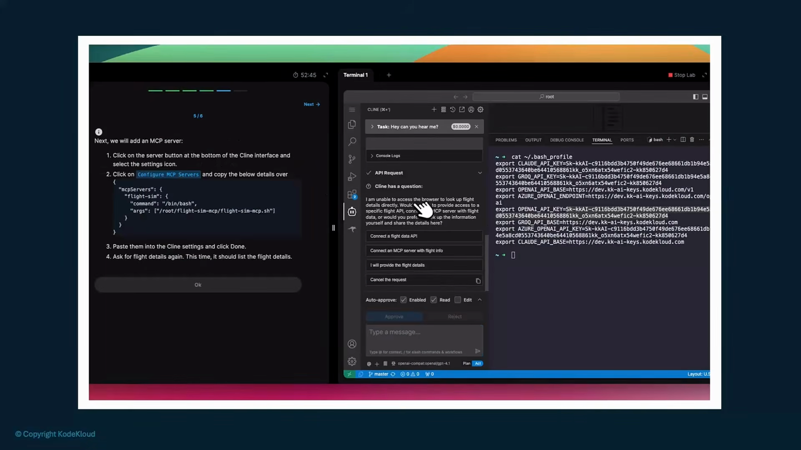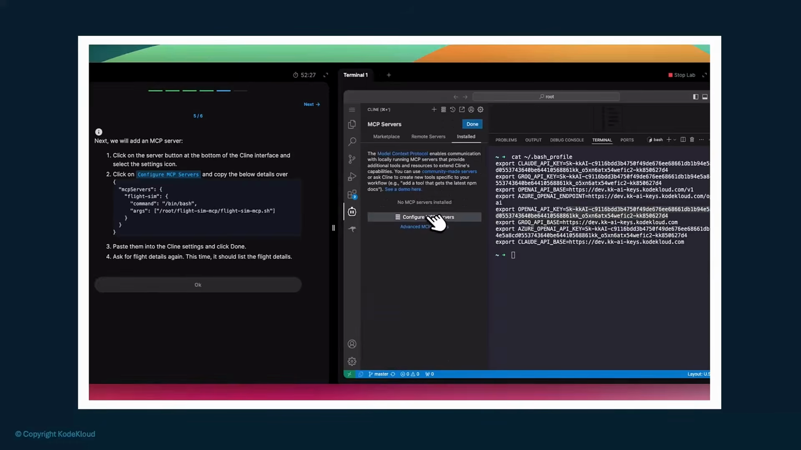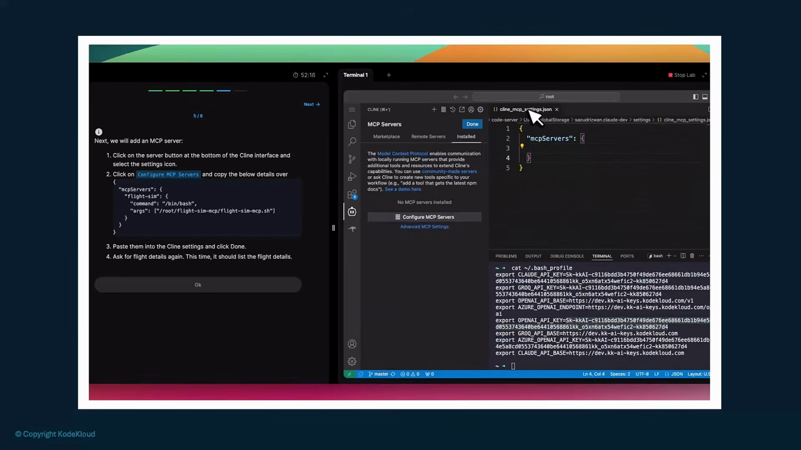Next, we'll get some hands-on experience. So we'll head over to the lab using the link given in the description below. And let's quickly take a look at the hands-on labs.